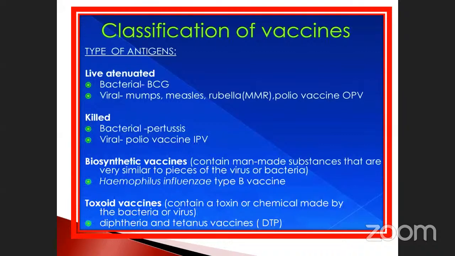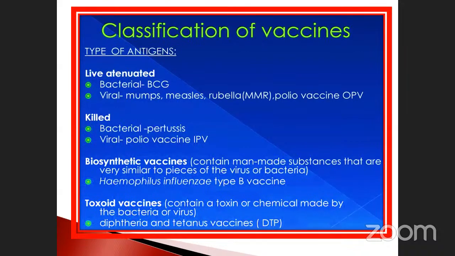So the classification of vaccines is also given here. The types of vaccines: live attenuated bacterial, BCG. The viral ones, mumps, measles, rubella MMR, and polio vaccine. Killed ones: bacterial pertussis is a killed one. Viral polio vaccine IPV is also a killed one. Oral polio is a live one. Note it down, sometimes they ask this.